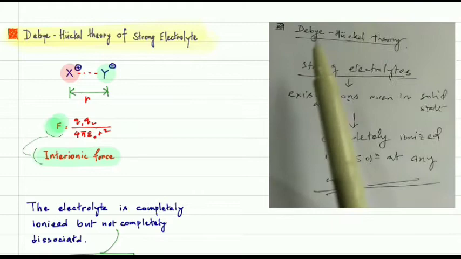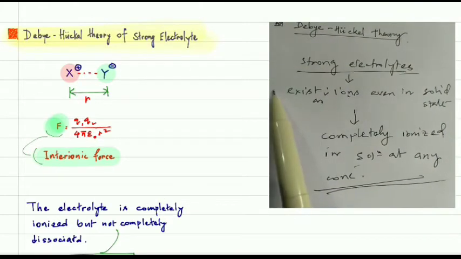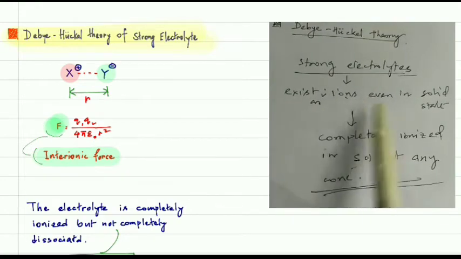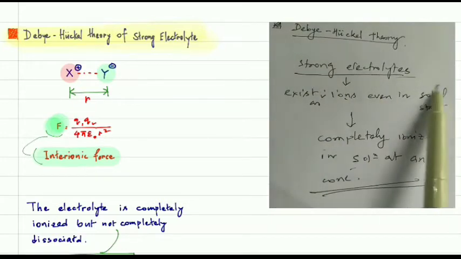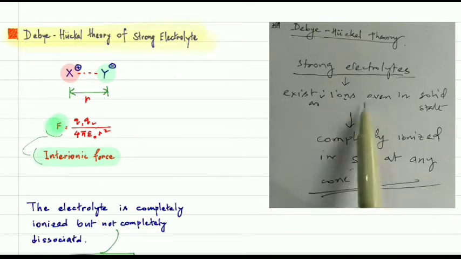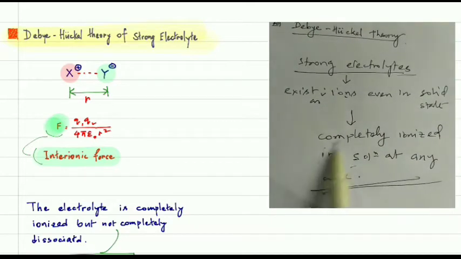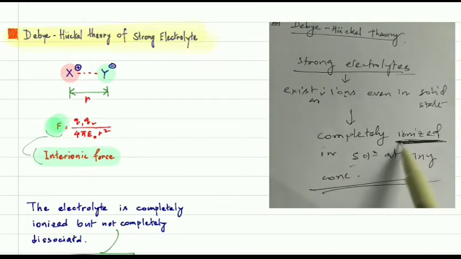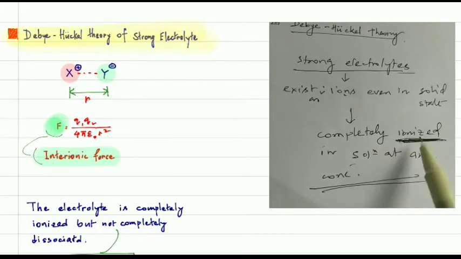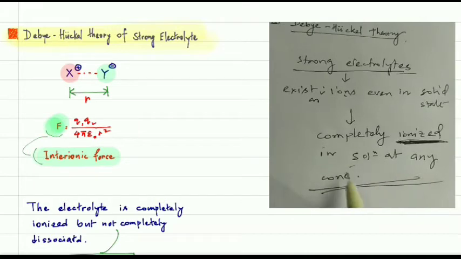According to Debye and Hückel, all strong electrolytes exist as ions even in the solid state. This comes from the XRD data. Please remember this point: ionized, not dissociated, completely ionized in solution at any concentration.